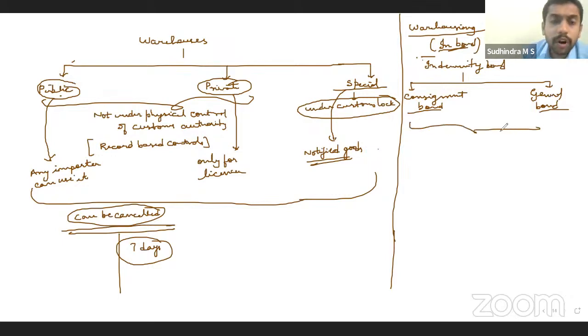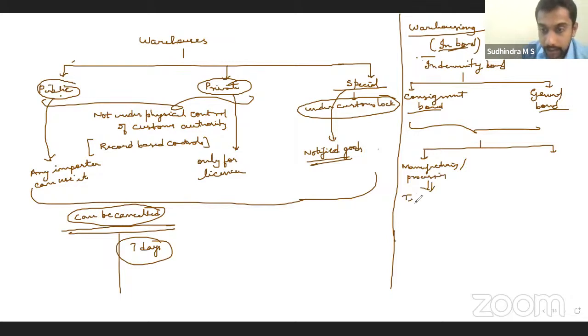When I keep it in the warehouse, till what time can I keep it there? There are two circumstances. In some cases, manufacturing or other processing is allowed in the warehouse itself. In that case, till the manufacturing is complete, till they are removed, you can keep it in the warehouse.